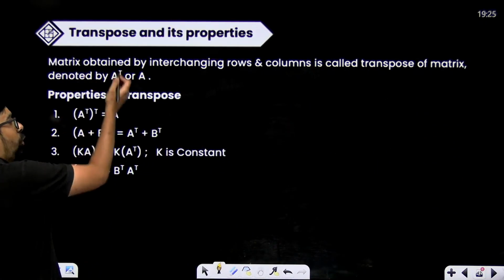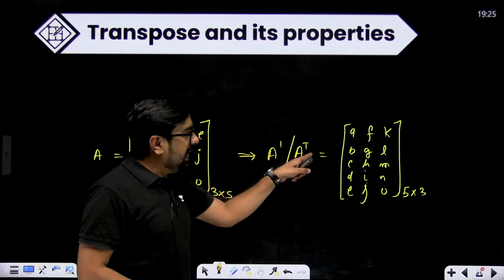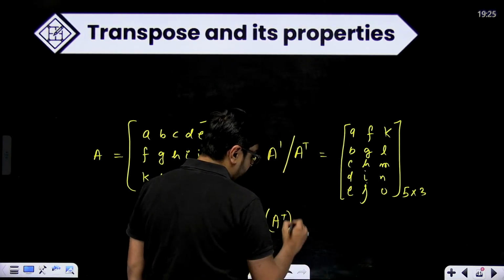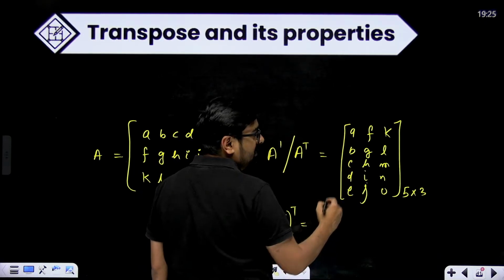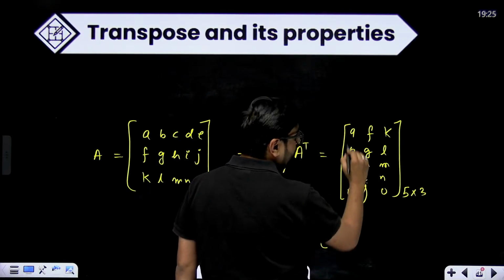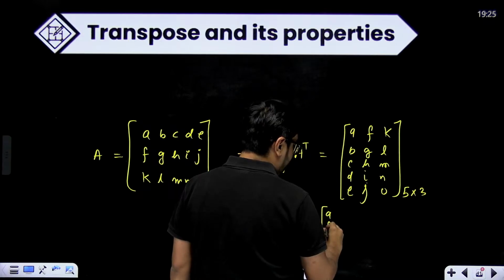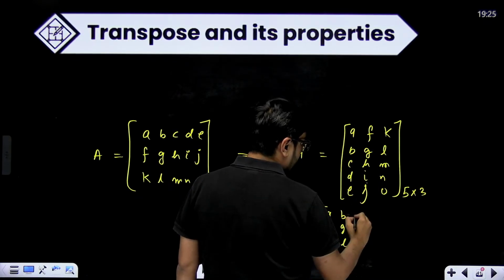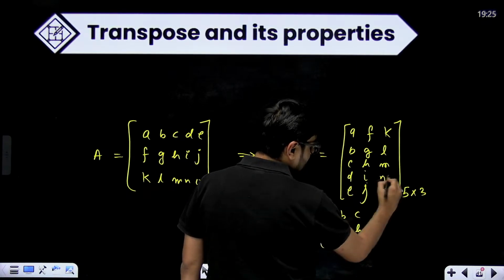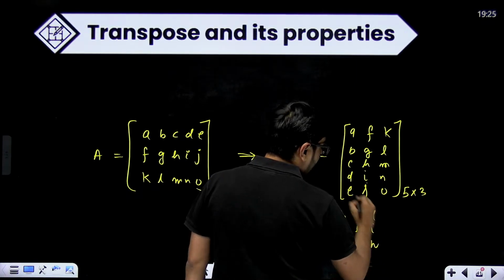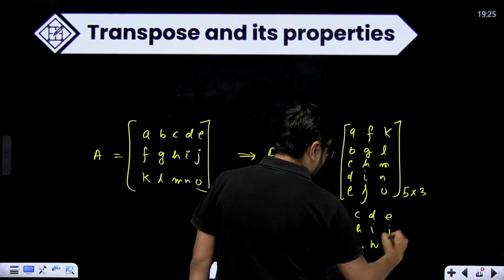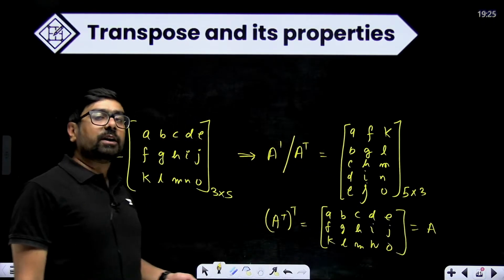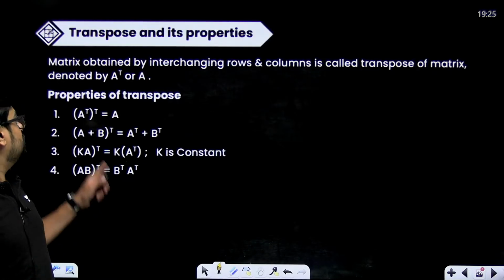A transpose over transpose. Suppose this is A transpose. If I find transpose of A transpose, that means I again interchange the rows and columns. So what will this become? This row will become column. That means A, F, K. This row will become column. That means B, G, L. This row will become column. That means C, H, M. This row will become column. That means D, I, N. This row will become column. That means E, J, O. Again, I got the same matrix which was A. So transpose of a transpose matrix will be the same matrix obtained.